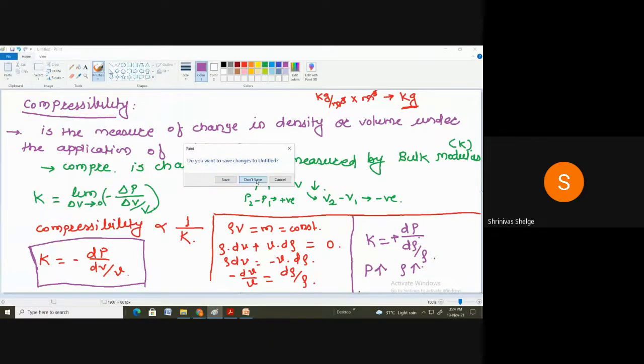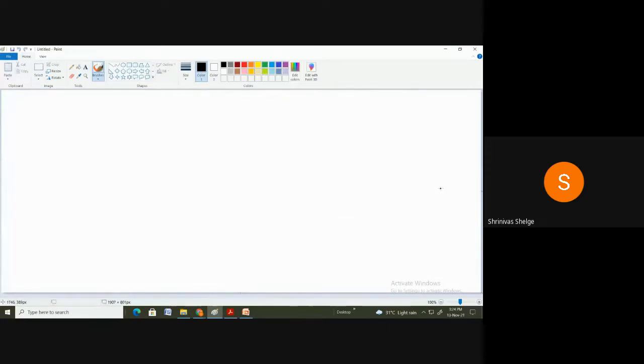So now we will move towards the next property of the fluid, and that is the surface tension. Surface tension. So what is surface tension? I will write it down here.